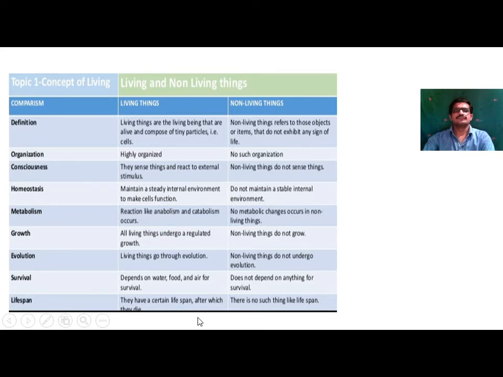So these are some characters. On the basis of these characters, we can differentiate living and non-living things. That is organization, consciousness, homeostasis, metabolism, growth, evolution, survival and lifespan.